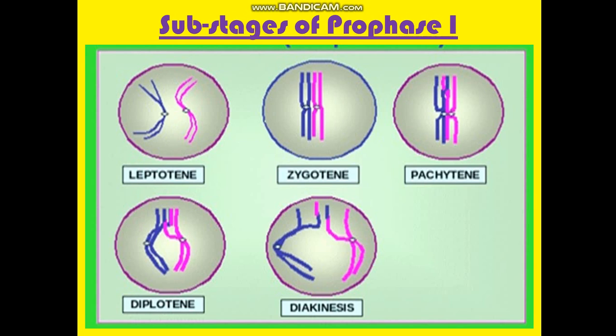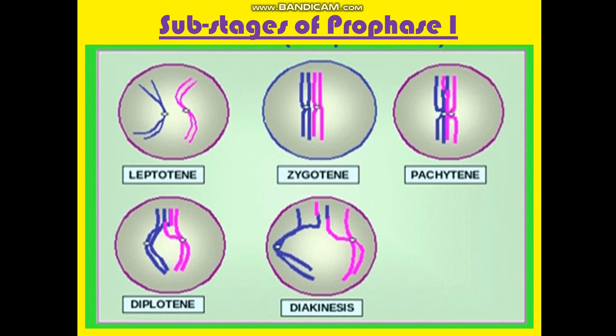After leptotene, the next stage is zygotene. Here the homologous pairs are coming together. In this example, I have taken only one homologous pair, so it becomes easy. In zygotene, the chromosomes become shorter and thicker, and homologous chromosomes start pairing.